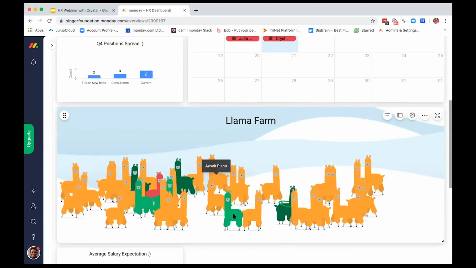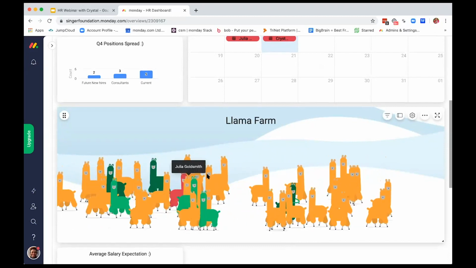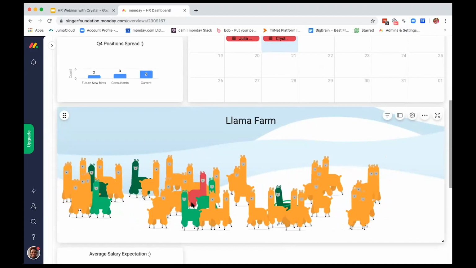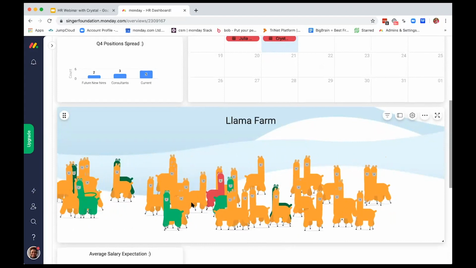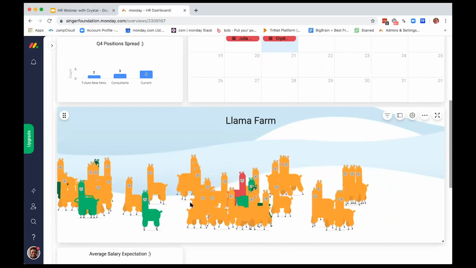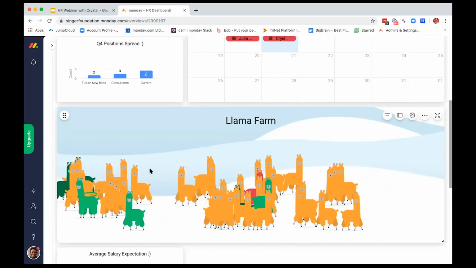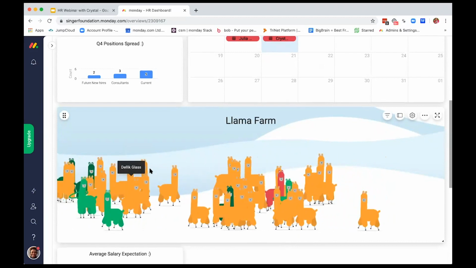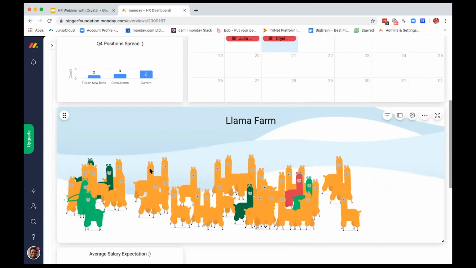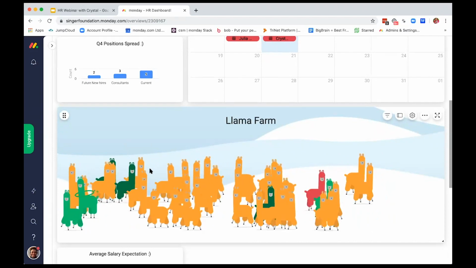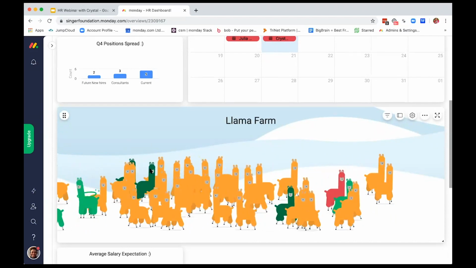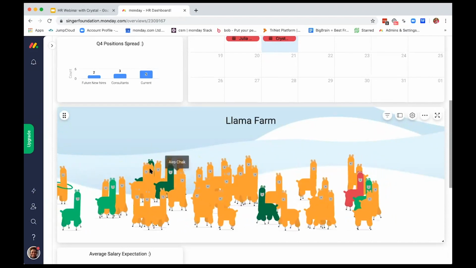You can see that the yellow pretty much symbolizes all the people we still need to get back to. And anytime we've sent out an offer letter or had a phone interview or etc., those llamas can turn green, and it pretty much gives the team a little excitement about how far we've gotten in that process, and that we can keep going and turn all of our llamas green.